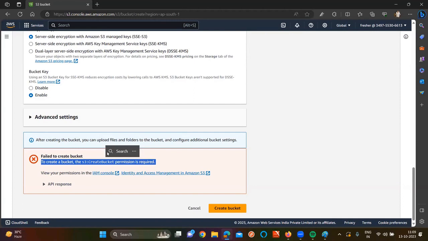Correct or not, sir? So now he's managing the permissions for a user. Clear for all of you? How to create a user, how to give permissions for a user, and how to check the permissions on console level. Sir, now a fresher wants to create all the resources in my AWS account. Now which permission do I want to give?